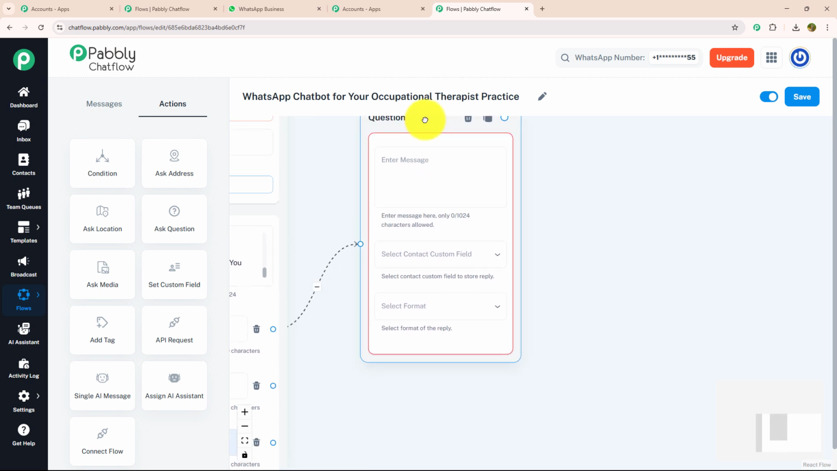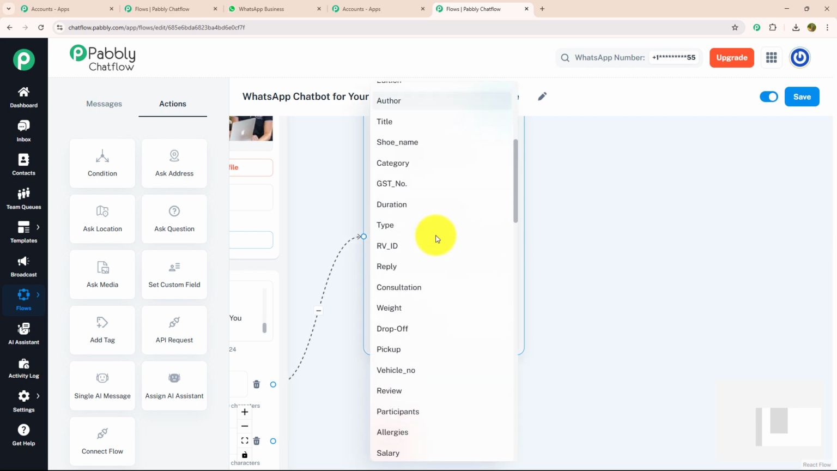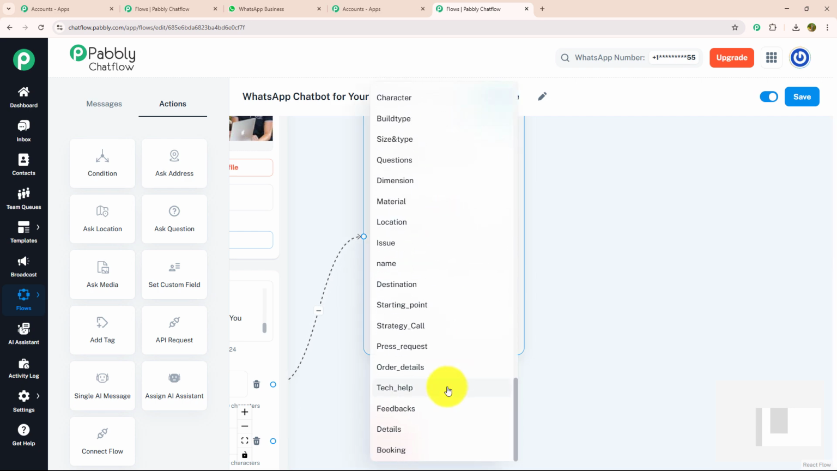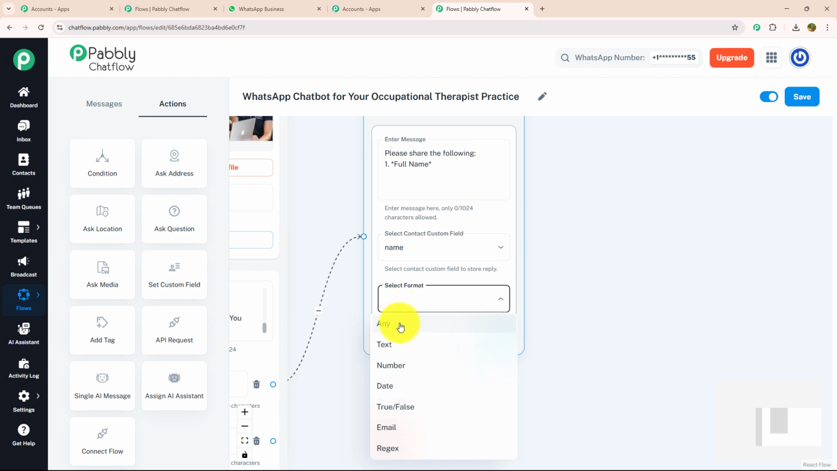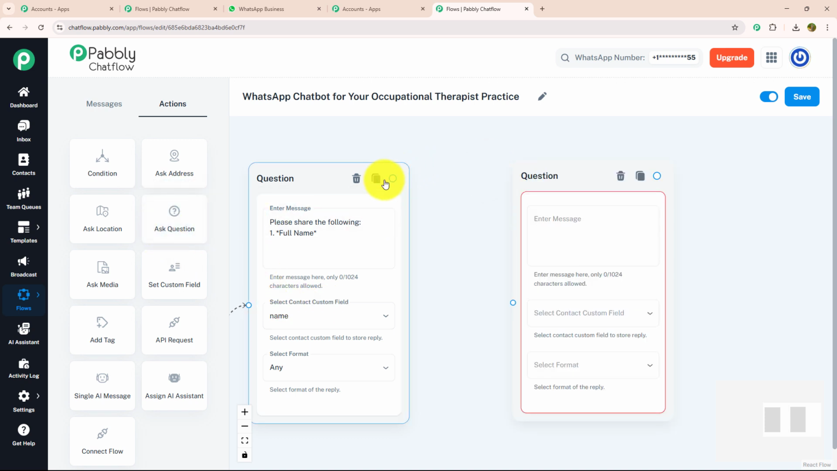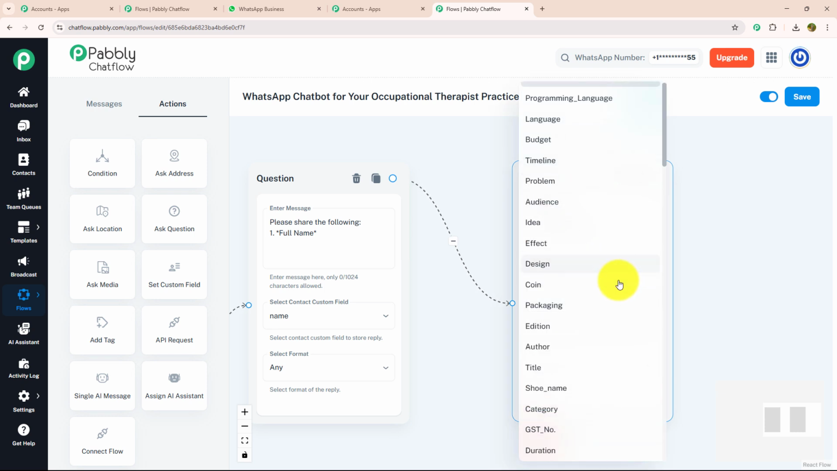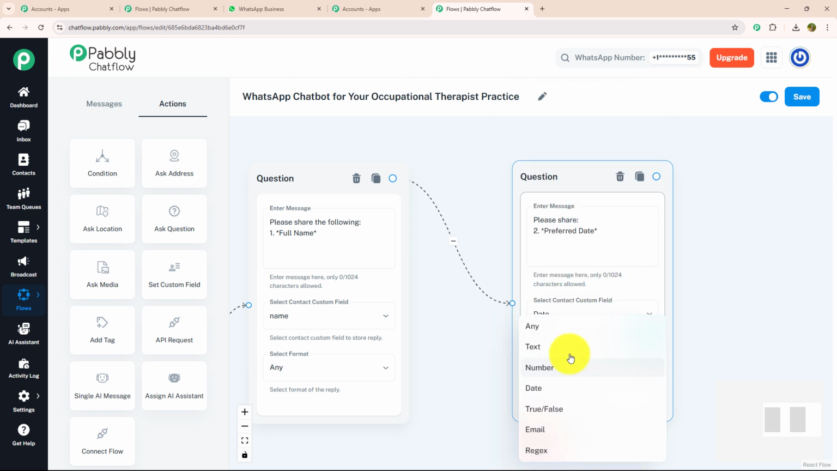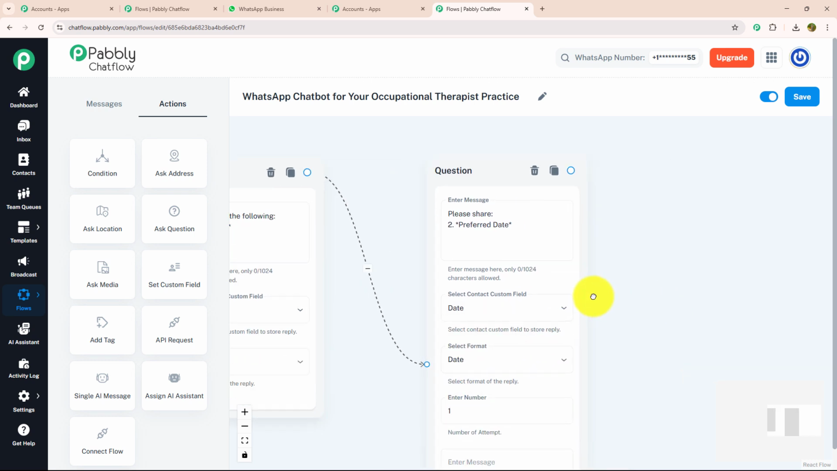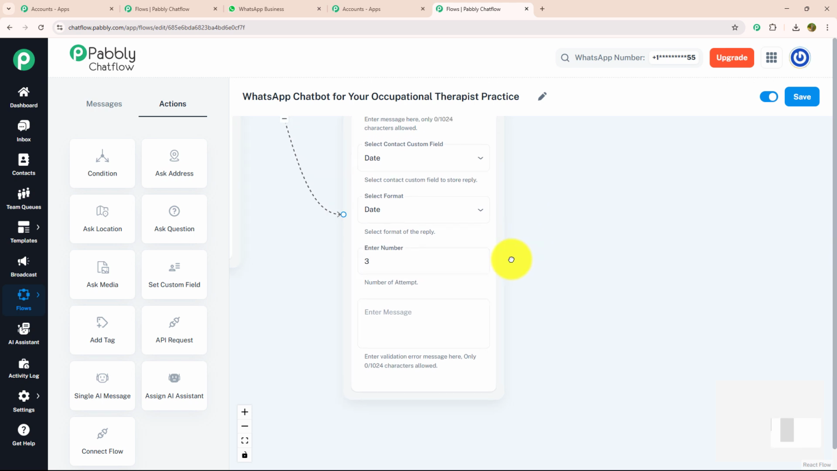Over here, I'm going to enter my message in which I ask my customer to enter their full name, and with that, I'm going to provide my contact custom field as name and my format as any. After knowing the name, I will ask about the preferred date. For that, I'm going to drag and drop ask question, connect it with my previous question, and here I'm going to enter my message: please share your preferred date. I'm going to select my contact custom field as date and my format as date as well. Here I'm going to increase my number of attempts as well to give multiple attempts to my customer.